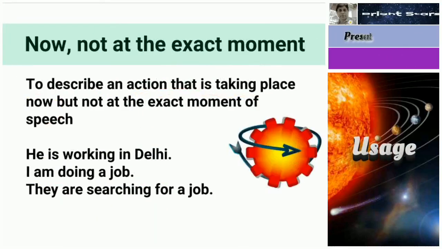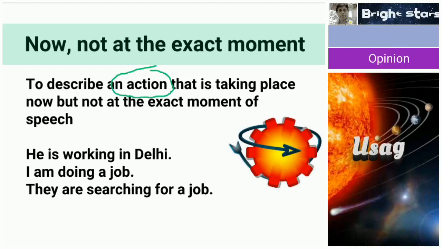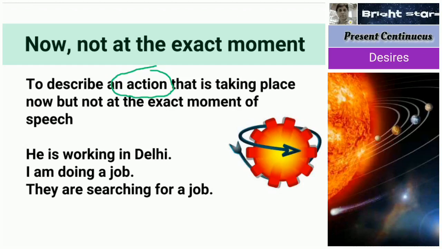Next purpose we will see. Now, not at the exact moment: to describe an action, here action means verb, that is taking place now but not at the exact moment of speech, and there may be some interruption. If we are reading, nobody reads continuously; in between some talking, looking here and there, or turning the pages will happen.